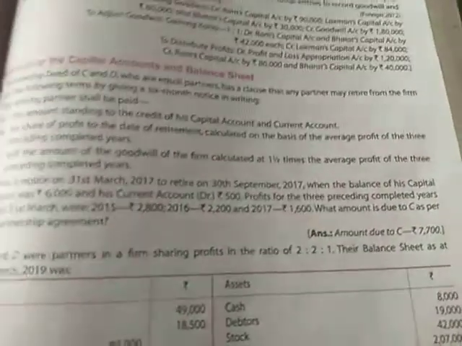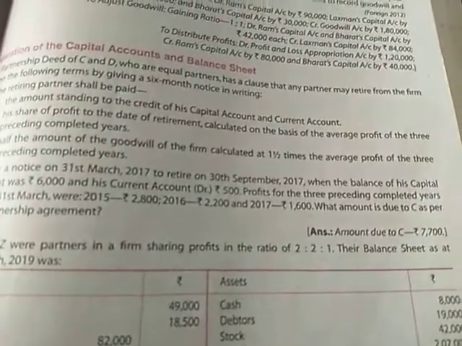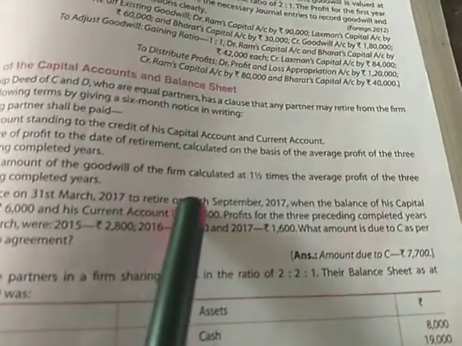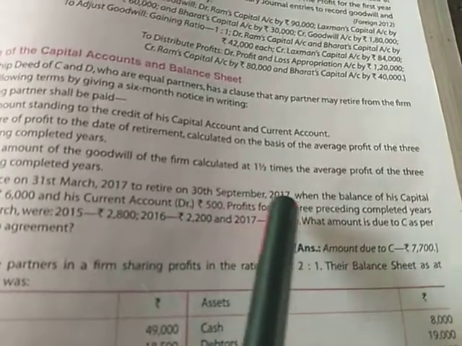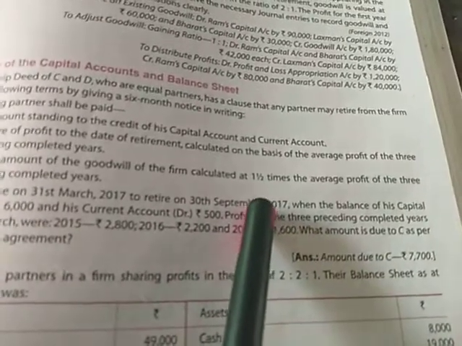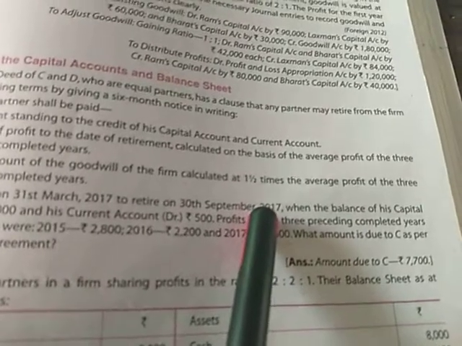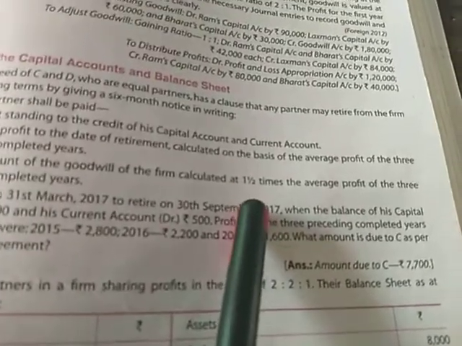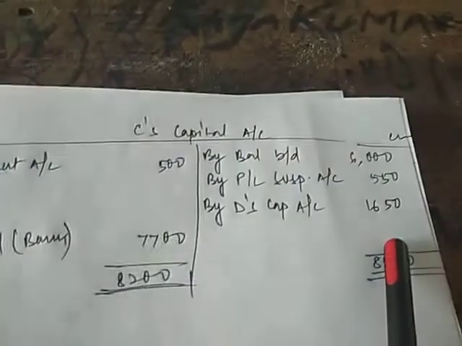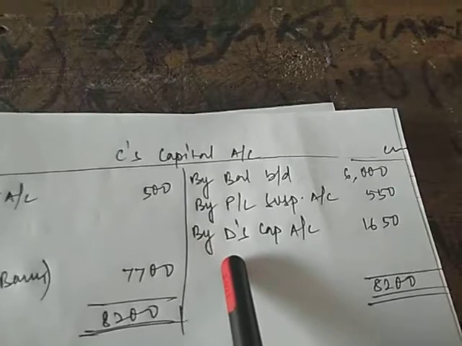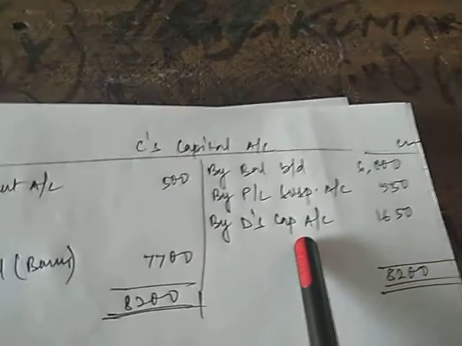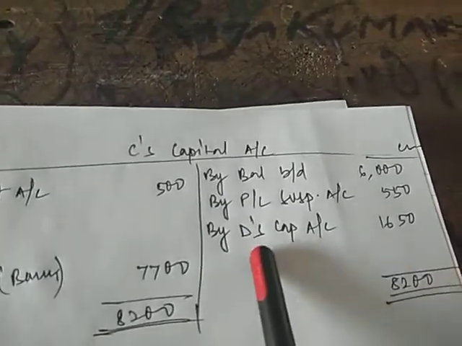Next is the valuation of goodwill. The average profit that we have calculated was 2,200. Now it is told that goodwill of the firm will be valued at 1.5 times the average profit. So 1.5 times of 2,200 will be 3,300, and C's share will be half of the value of the goodwill. So half of 3,300 is 1,650. So 1,650 will be provided to C's capital, but it will be written as D's capital account because D will be providing the share of goodwill to C.